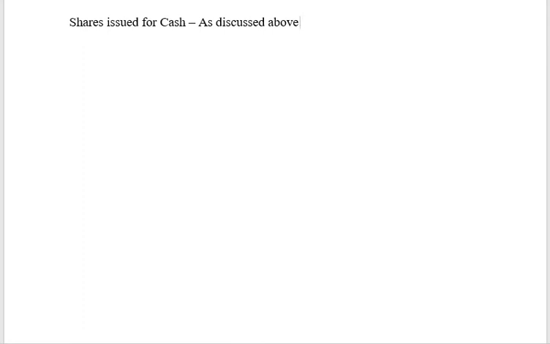Whereas, if shares are issued for consideration other than cash, say for example, if you are taking over some company or some company's assets, and if you are compensating the persons by allotment of shares, then your entry is going to be, right, we are not going to follow so many procedures because it is a direct allotment. Okay, so your journal entry is going to be